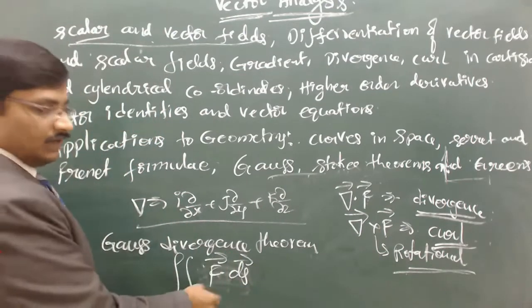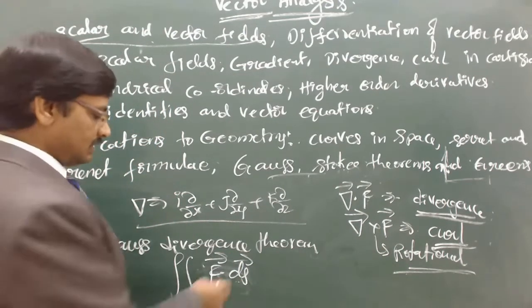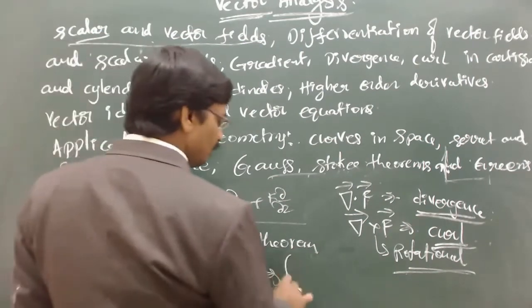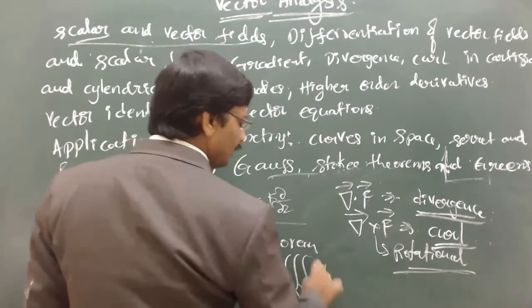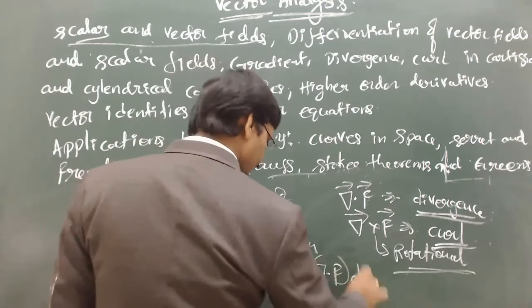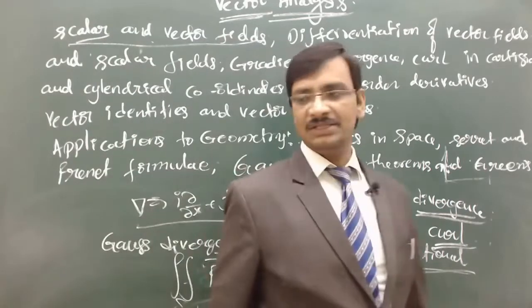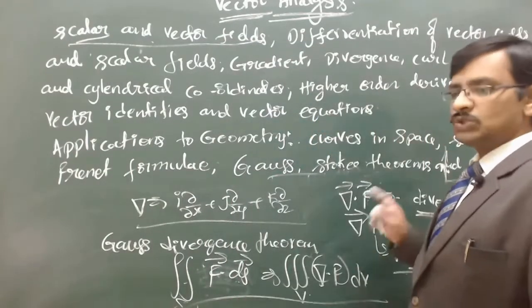So for a vector field, the surface integral F dot dS, which is the total quantity of the fluid that is coming out, is going to be equal to the triple integral over the volume of del dot F dV. So this is the Gauss divergence theorem, right? It is trying to relate the two. And then there is the Stokes theorem.